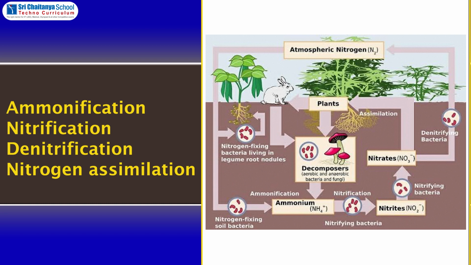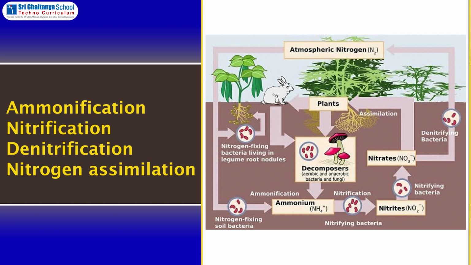The bacteria decompose the dead plants and animals, and convert their proteins into ammonia in the soil. Nitrification: the waste products of animals containing nitrogen compounds and dead remains of plants are converted into nitrates by putrefying bacteria. This process is known as nitrification.